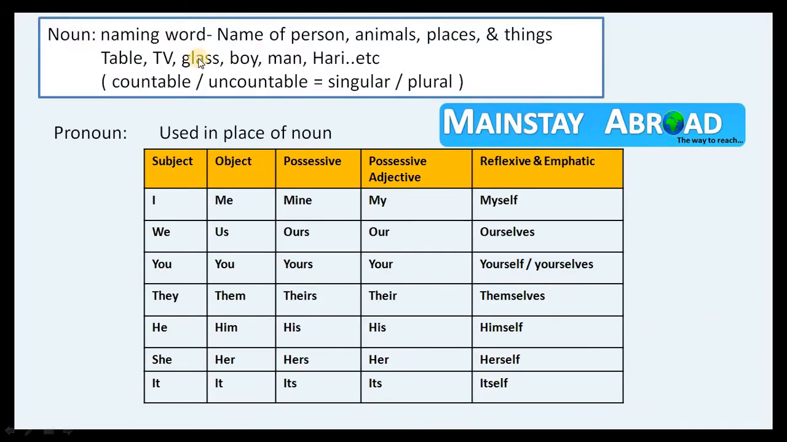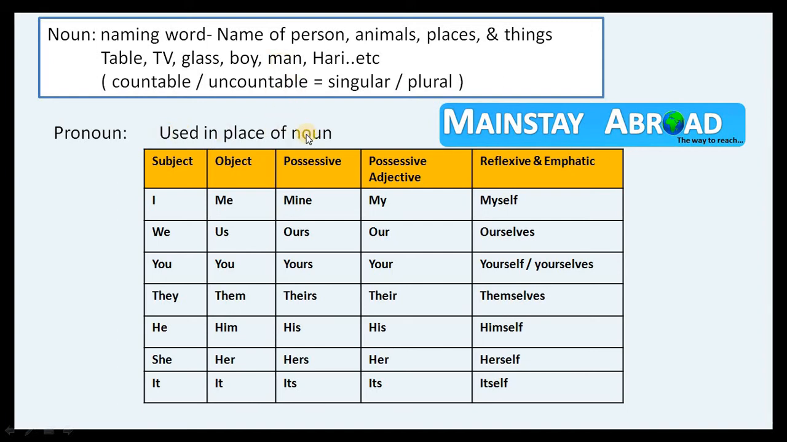Yes. Now notice that this is noun. Naming words. Yes. Names of persons, animals, places, and things. So table, TV, glass, boy, man, Hurry is a name, etc. These are our nouns. So we can find countable and uncountable nouns, which have singular and plural forms. Now we can talk about pronoun, which is used in place of a noun, as we are not going to repeat the noun again and again.